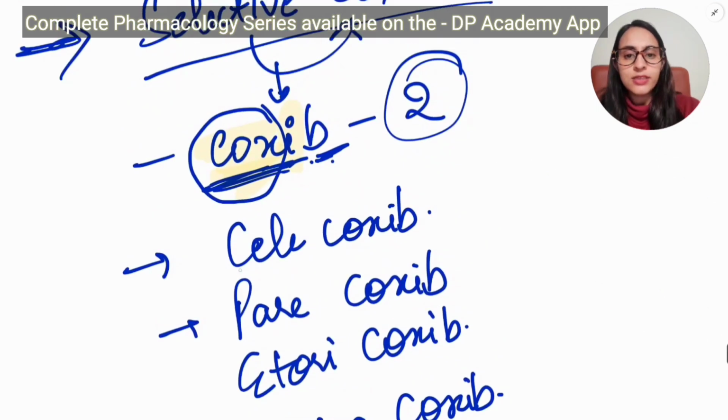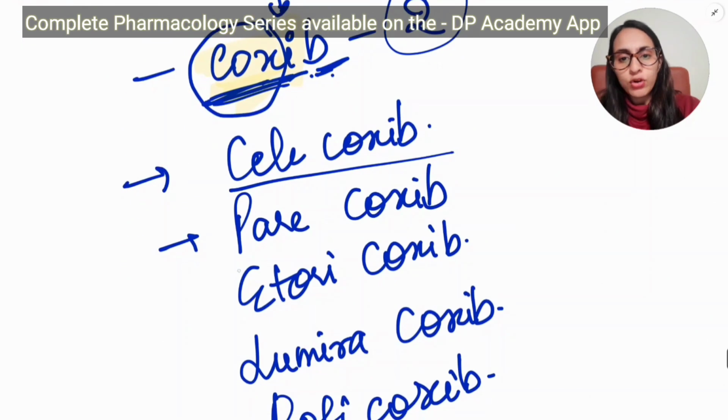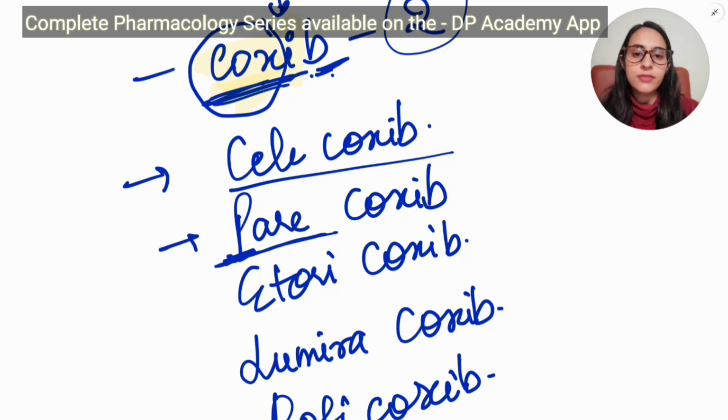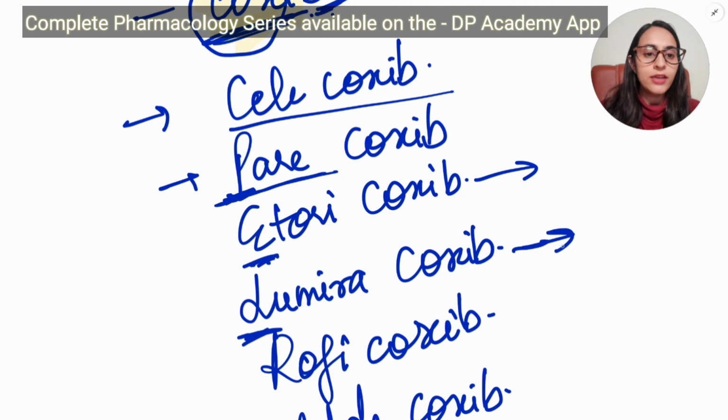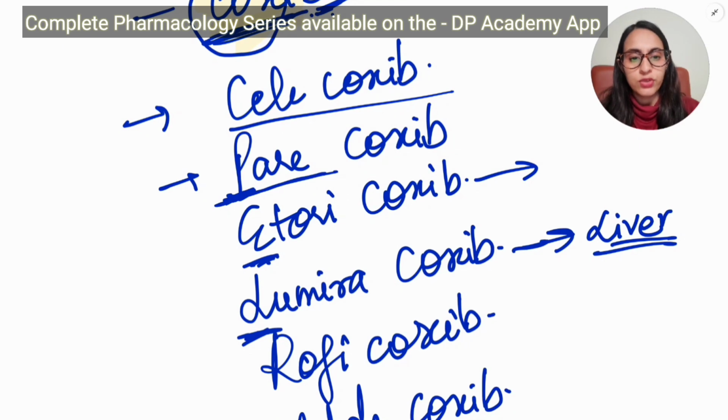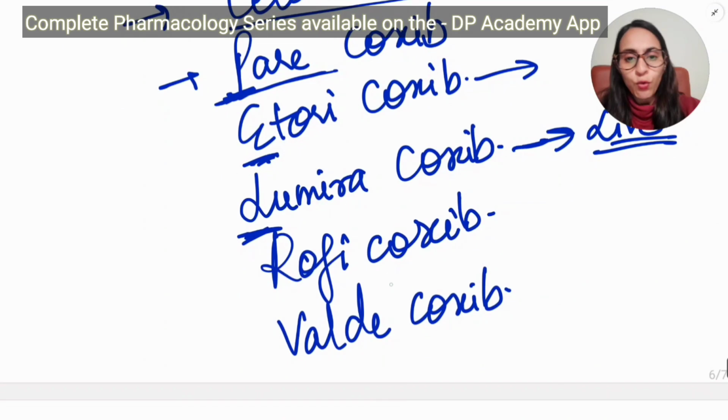Celecoxib is given orally. Parecoxib, as the name suggests, is parenteral. Pare from parenteral, you can remember, is given through the IV route. Etoricoxib is again given orally, but it is the longest acting coxib. Then lumiracoxib: L for Lumira, and L for liver toxicity. This drug is withdrawn because it causes liver toxicity.